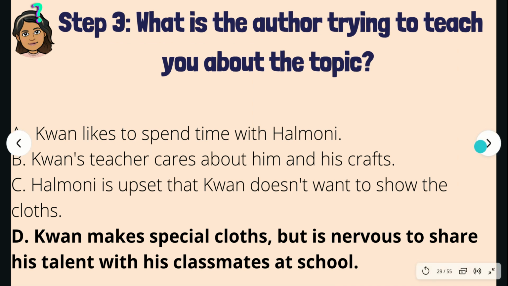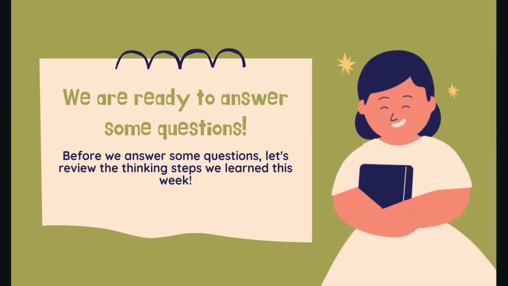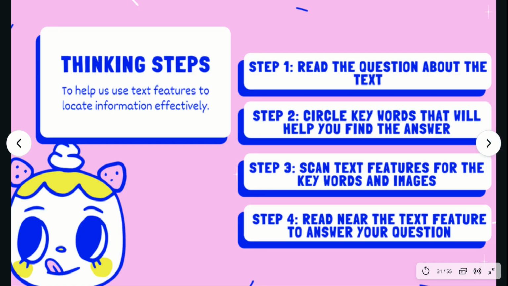Now that we've previewed the text, we have said it's a fiction text, and we figured out our main idea. We are ready to answer some questions. But before we answer some questions, let's review the thinking steps we learned this week. There are some thinking steps we use to help us use these text features to locate information effectively. How many steps are in our thinking steps?